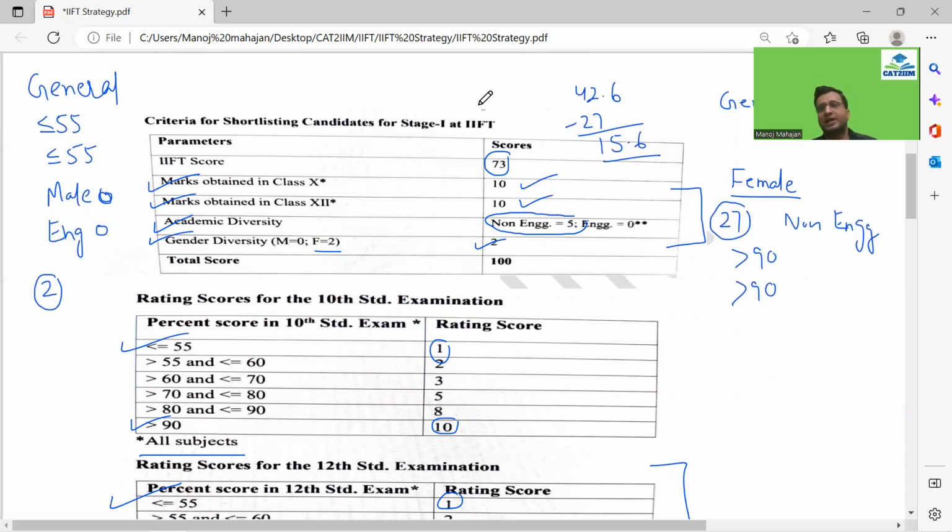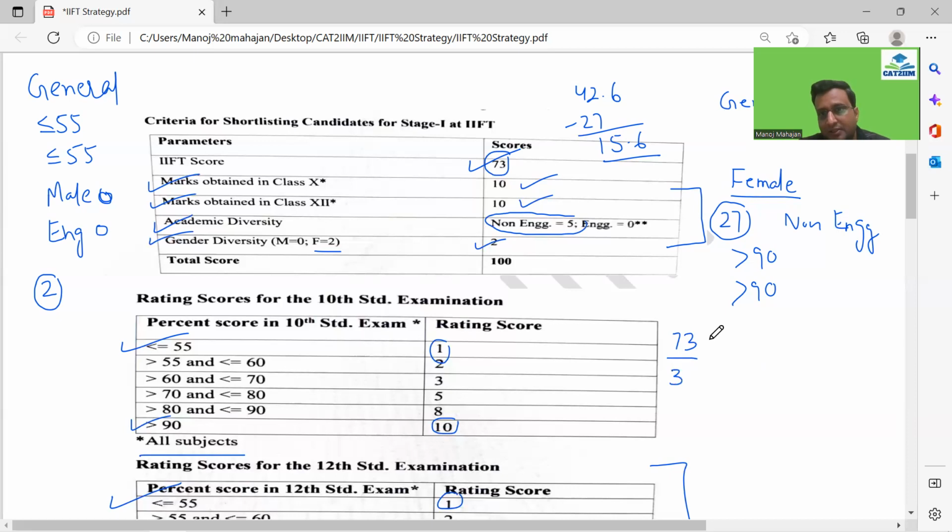300 में से जो भी आया आपका उसको one third कर देंगे so that you get the score out of 100 days. Now they would be calculating 73% of it. So I'll make it very clear to all of you how you can calculate your required score based on the last year, depending on the marks obtained in 10th, 12th, your academic diversity and the gender diversity. You can calculate it yourself also.